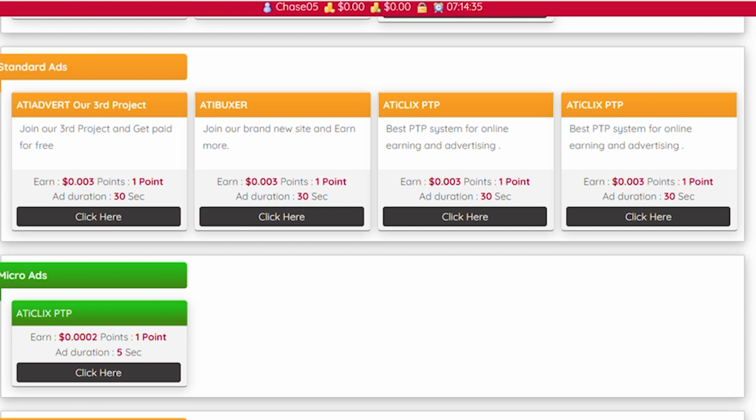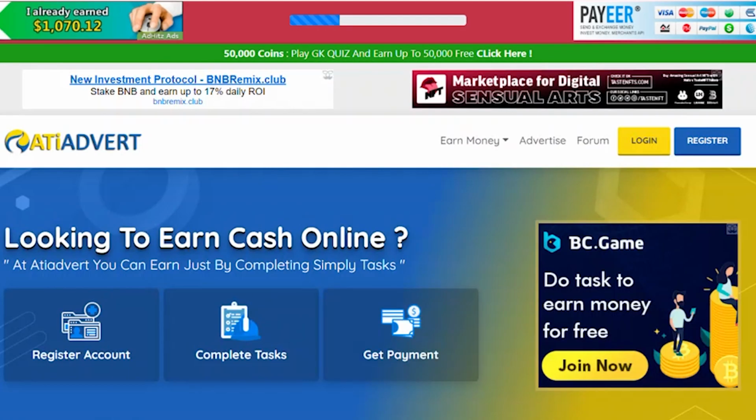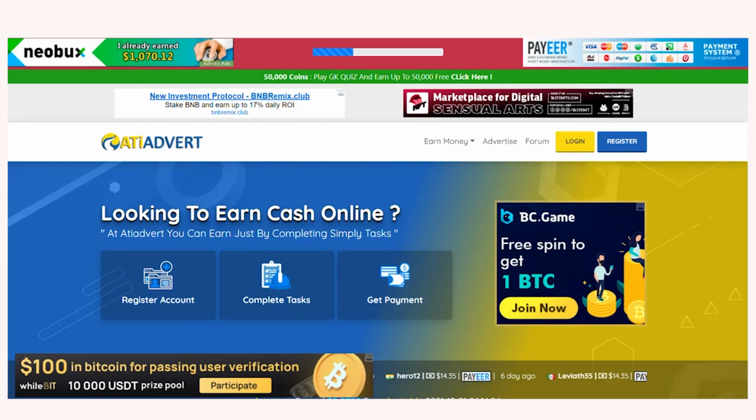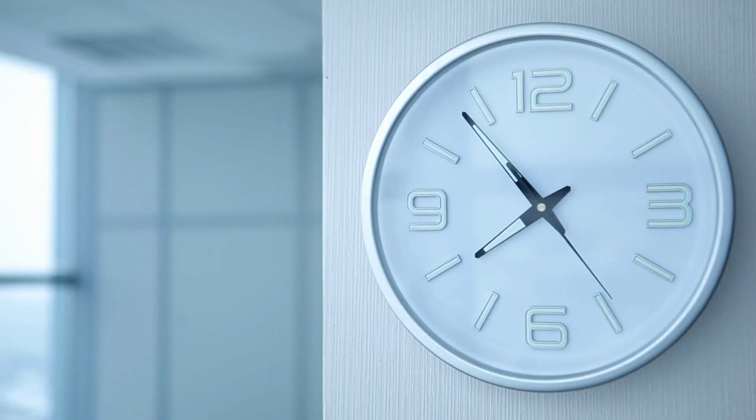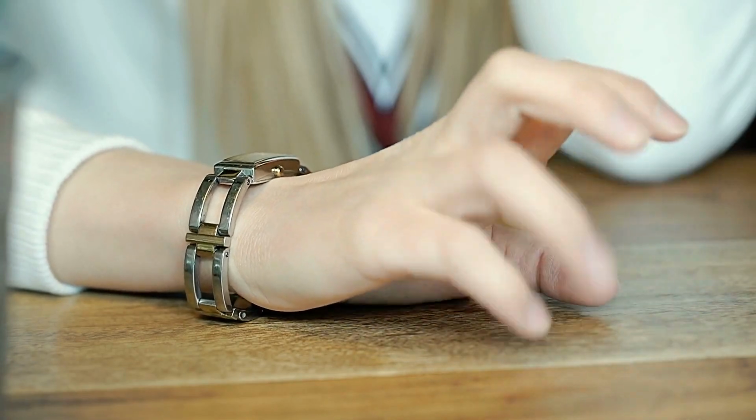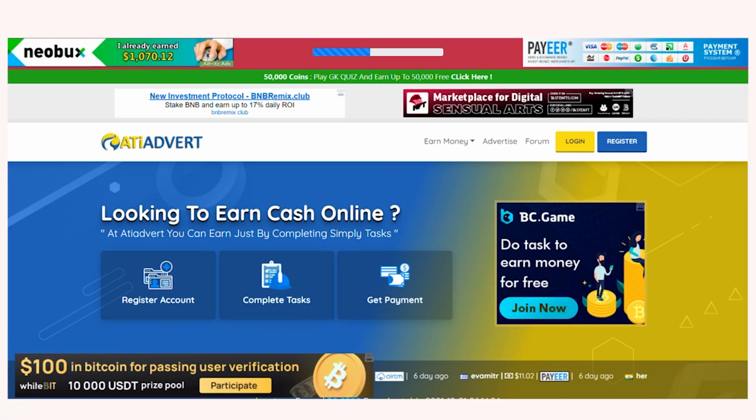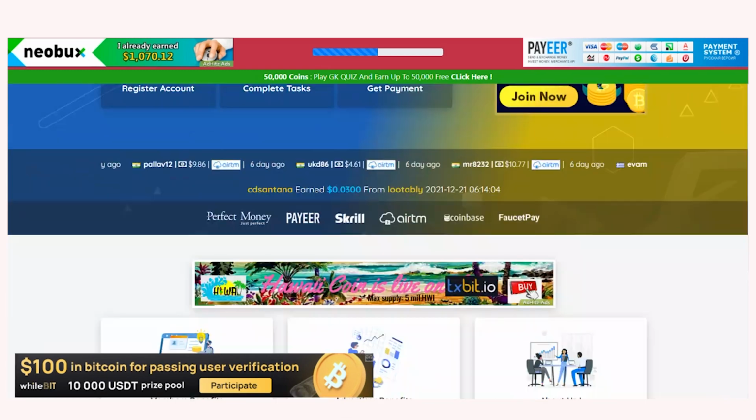You can see here that to get paid now, you must stay on this page for 30 seconds. For example, if I click on these ads right here, it will take me to another website. Depending on which ads you click, you may have to wait 10 seconds or 30 seconds, and usually, the longer you wait, the more money you will make. Once again, stay on this page for 30 seconds, browse around, and you will be paid.